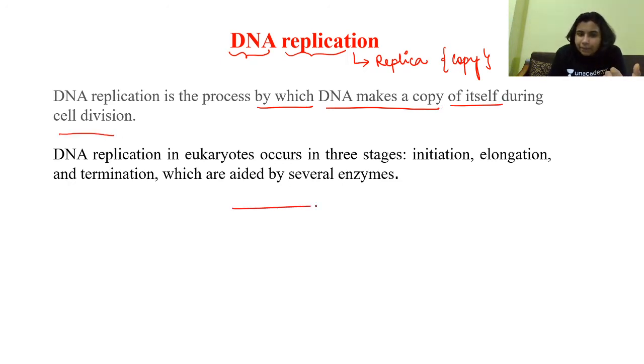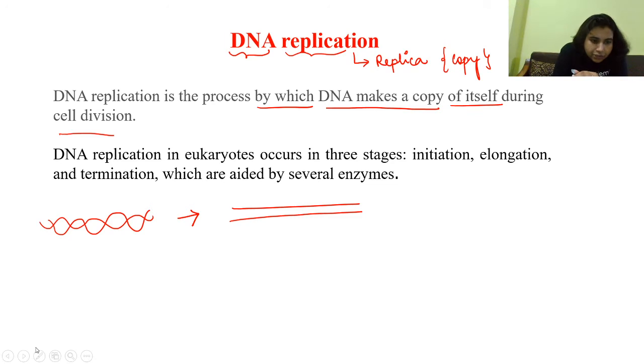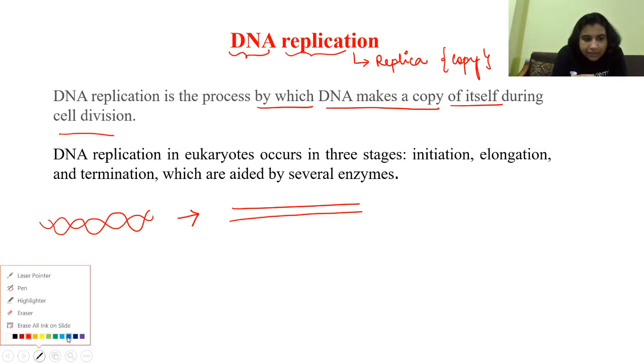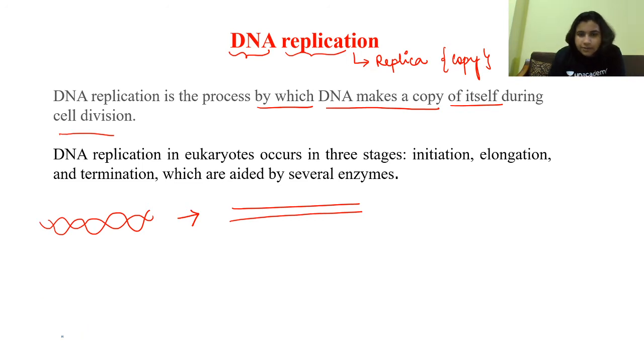Say, for example, this is a double-stranded DNA. Now this double-stranded DNA gets opened up before replication. After replication, you will get a product like this.